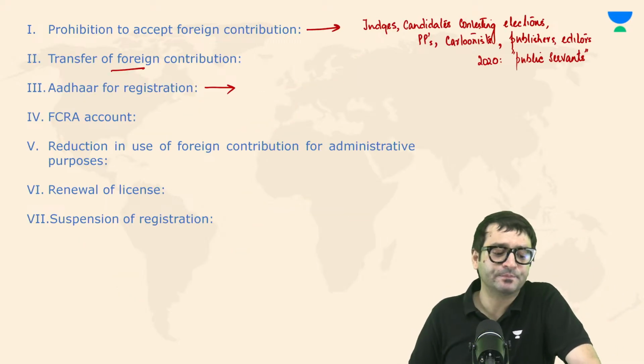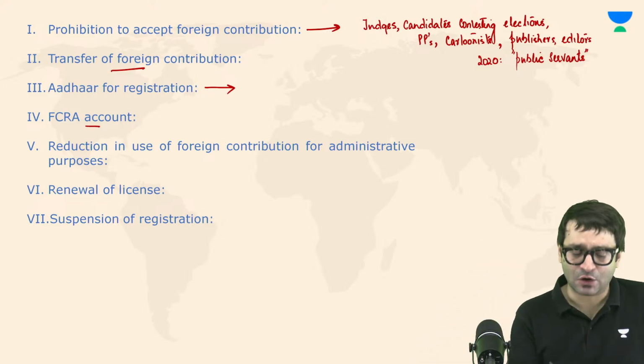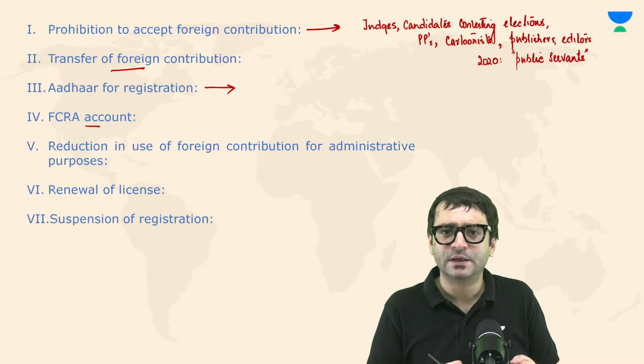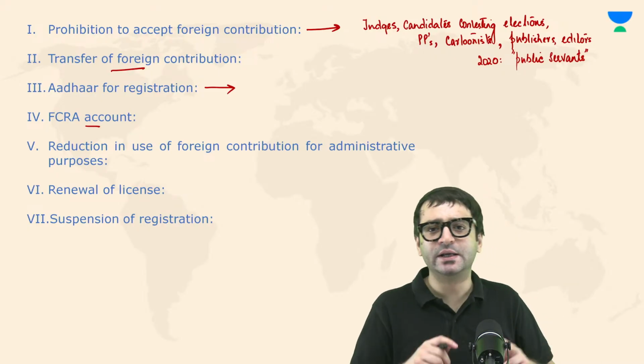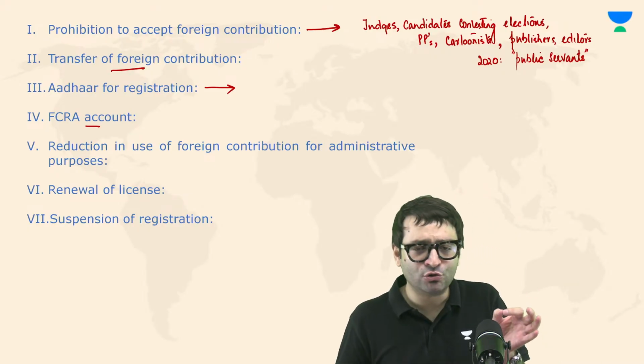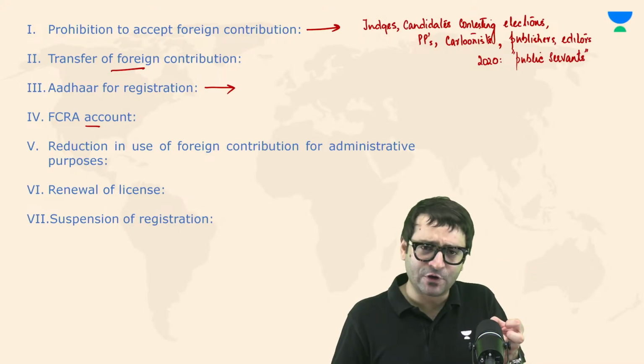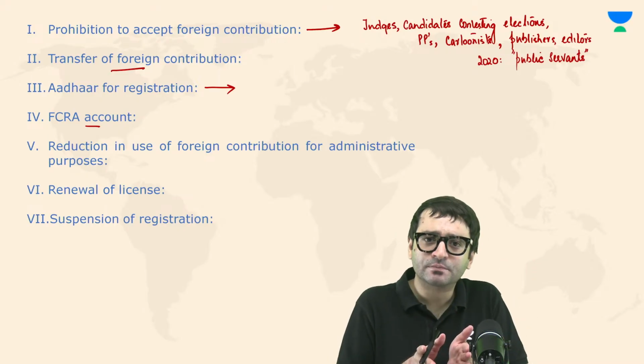But something else: the FCRA account. In which account will you receive this money? Previously, prior to 2020, it was said that you can designate any account and you will receive foreign contribution in that single account.